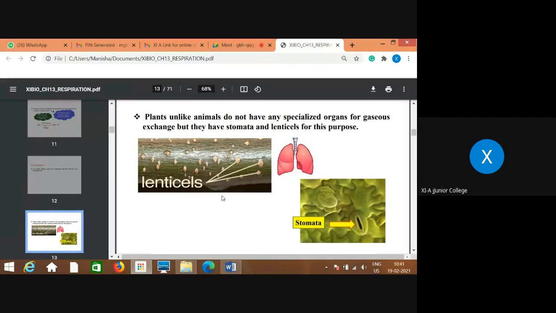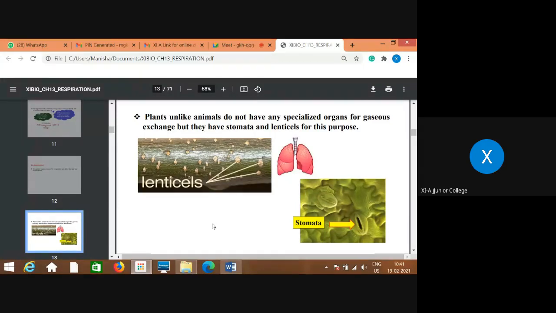Now, like stomata, a few more openings are seen on other parts of the plant body. Lenticels are openings present on the green stem, and these lenticels also help in the exchange of gases. Such openings are present on the roots also, especially those roots which come above the soil surface.